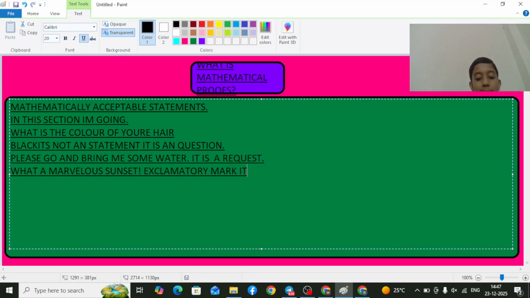It is not a statement, because in that sentence an exclamation mark comes and it emphasizes the subject or object. In a statement an exclamation mark doesn't come, so that is called an exclamation, and that is not a statement. Our mathematical proofs also work like this.